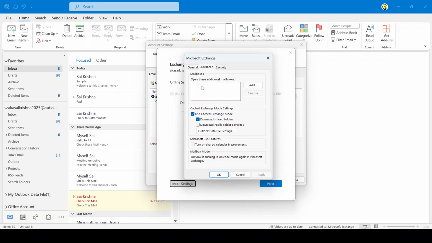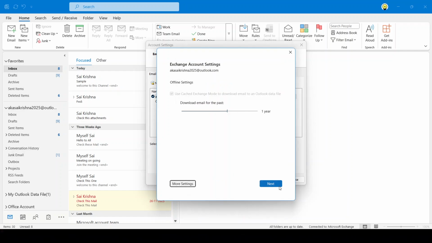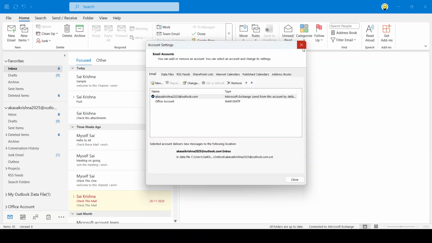You'll see a section labeled Mailboxes. Click Add, then type the email address of the shared mailbox exactly as it's set up in your organization. Click OK to confirm. Now click Next, then Finish, and close to exit the Account Settings windows.